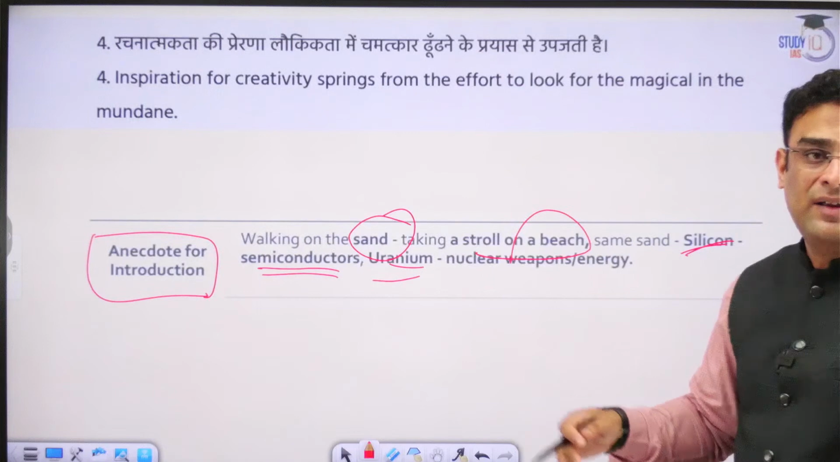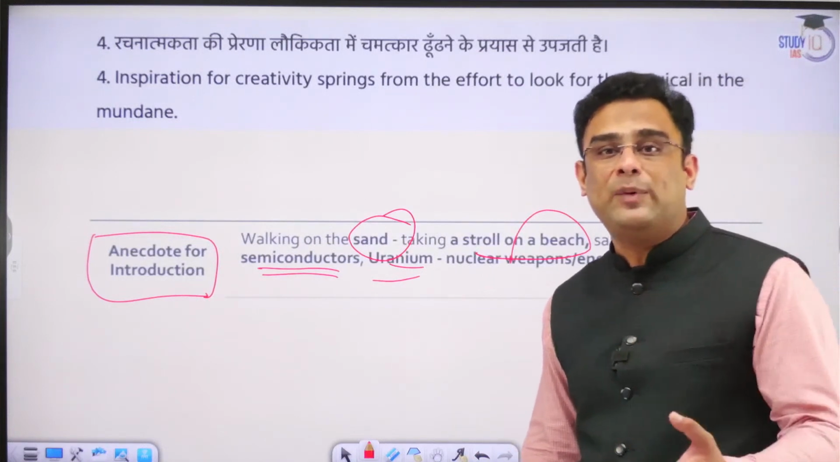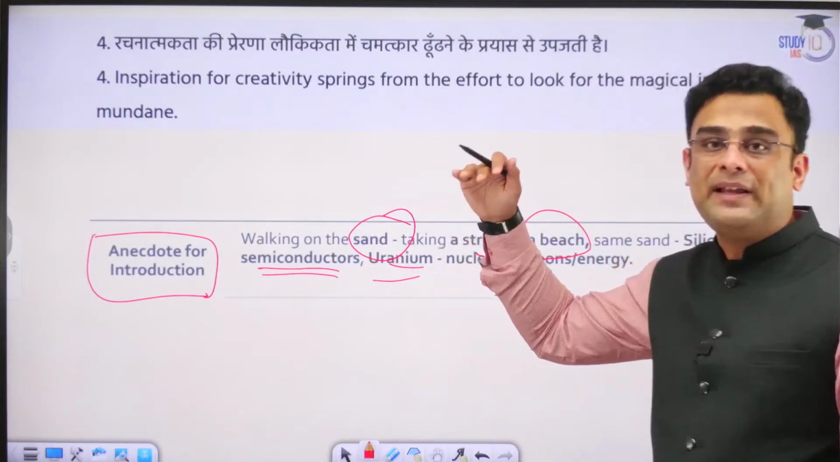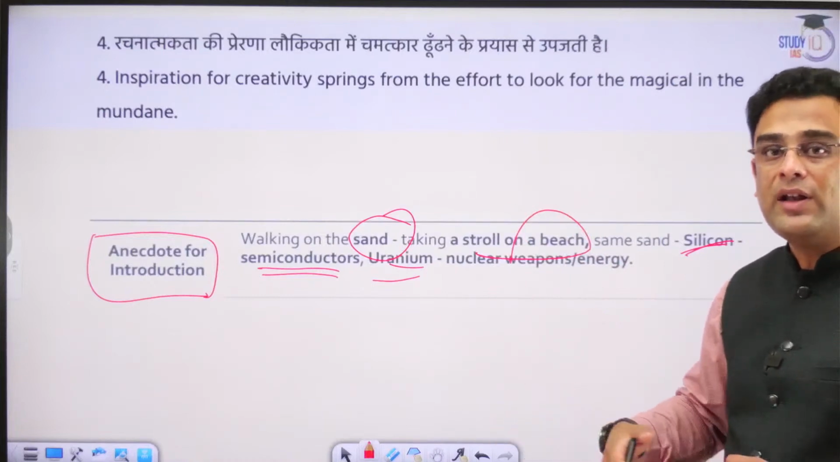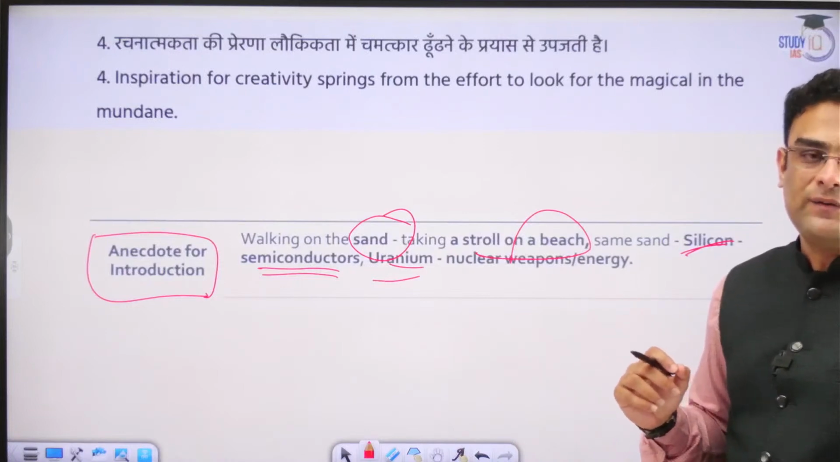So these are mundane realities. It's just that somebody has to be able to see and locate that. When you are able to locate that, then that inspires creativity. Springs of creativity means what? A lot of new things, novel things can happen out of that.